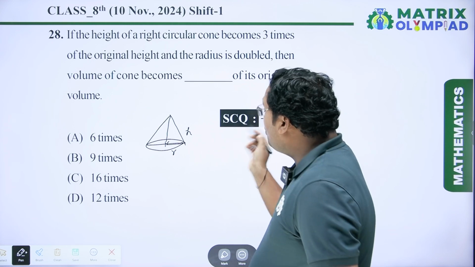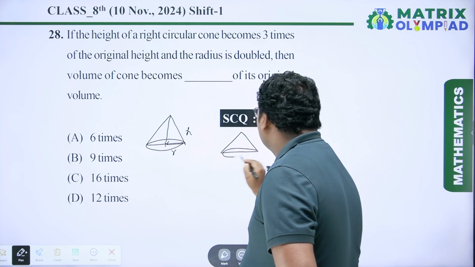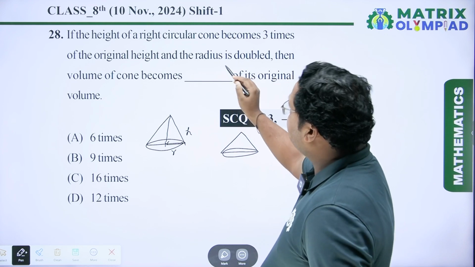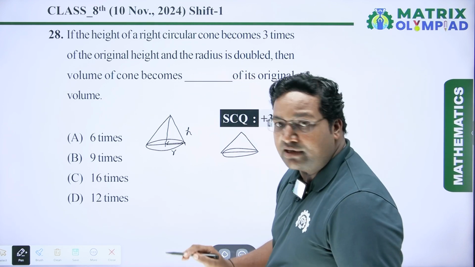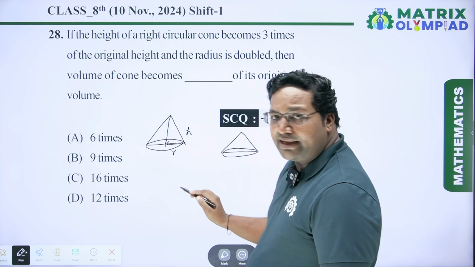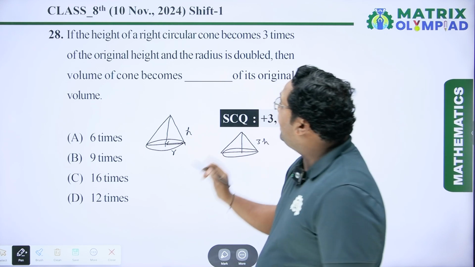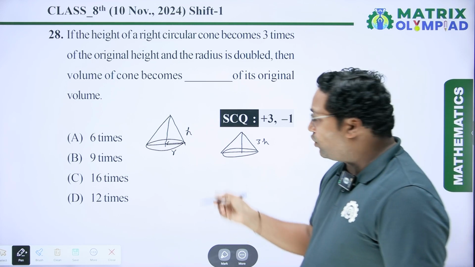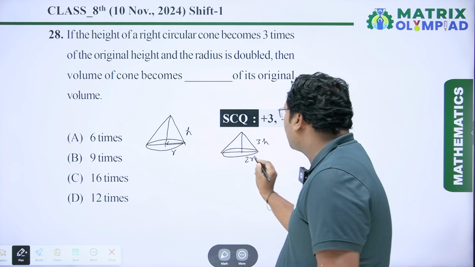Now the new right circular cone: the height becomes 3 times of the original height. So here original height is h, so the new cone height is 3h, and the radius is doubled. So original radius is r, so the new radius is 2r.